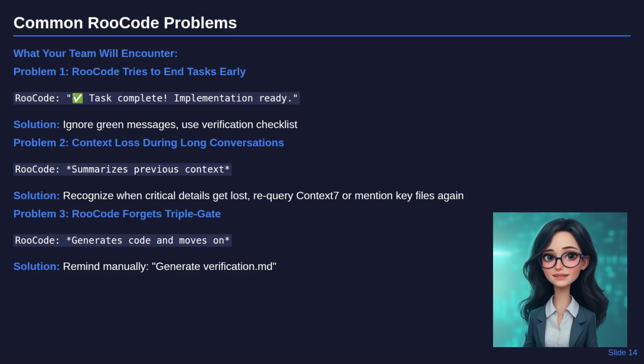Problem 3. RooCode forgets about triple gate verification. It will generate code and try to move on without proper verification. Remind it manually to generate verification documentation and follow your quality gates. These aren't failures, they're predictable behaviors that you manage through systematic oversight. Understanding these patterns helps you guide RooCode effectively rather than fighting against its natural tendencies.